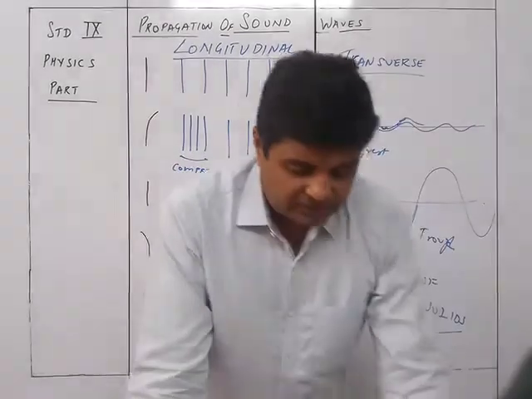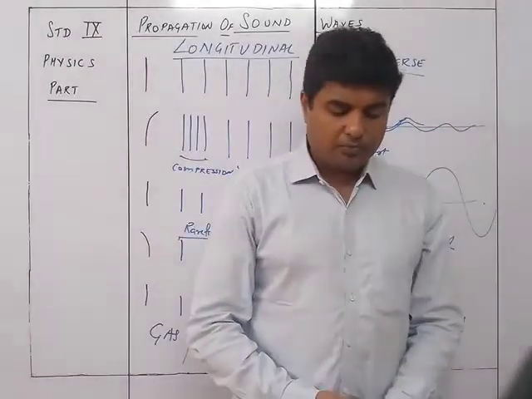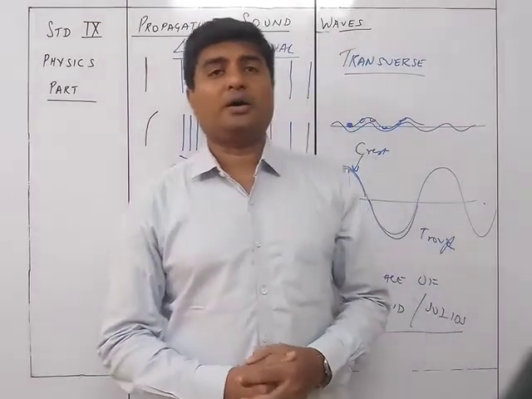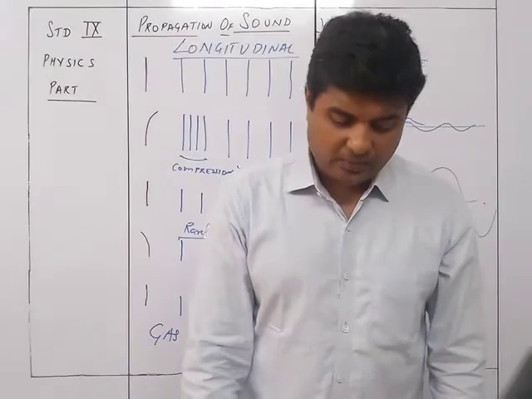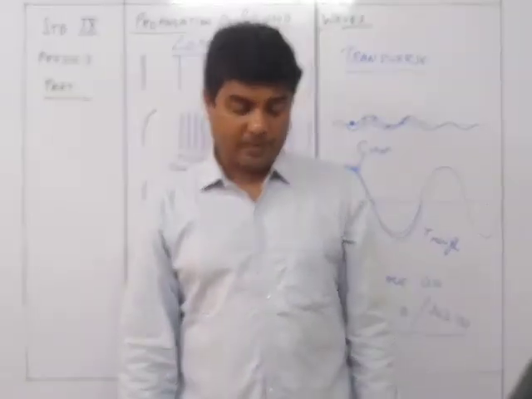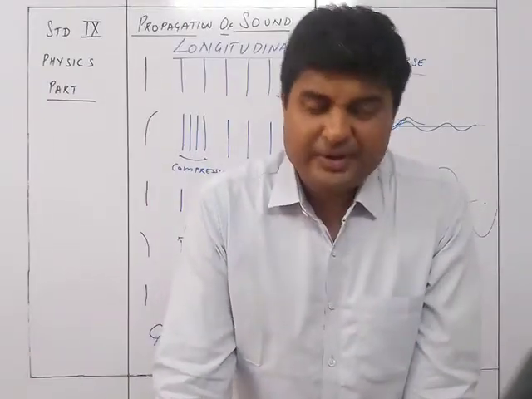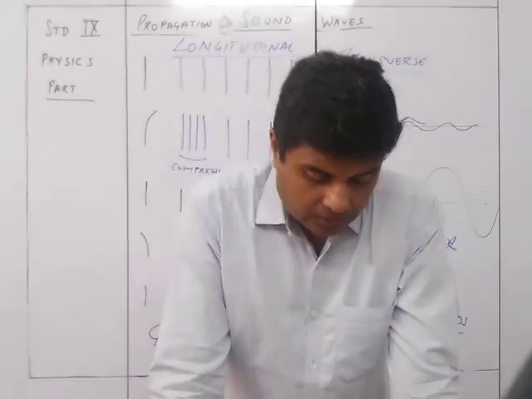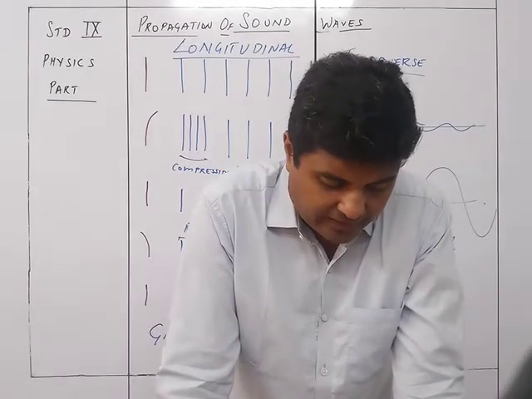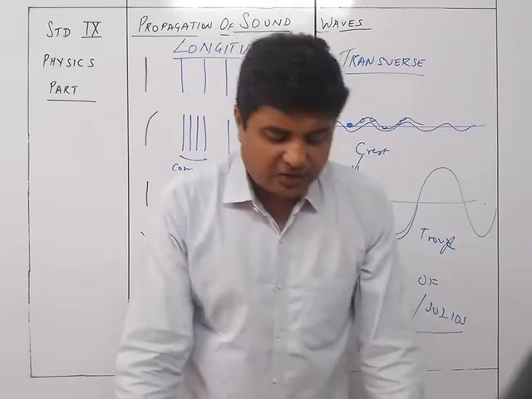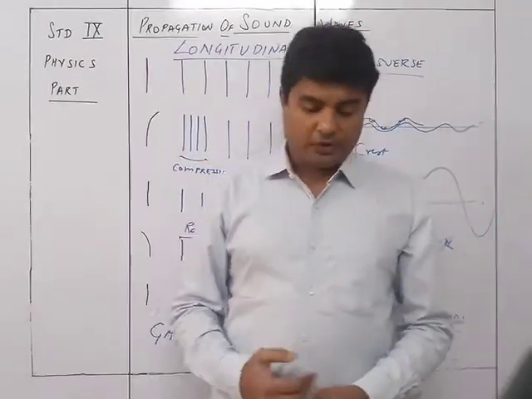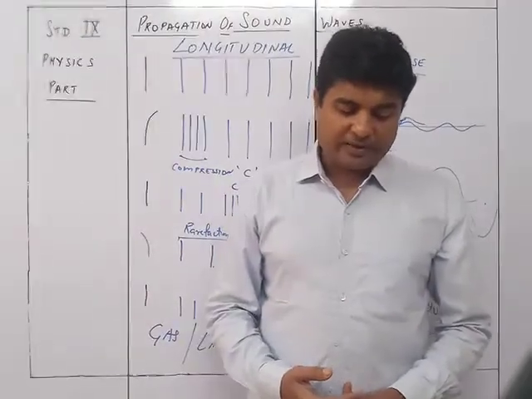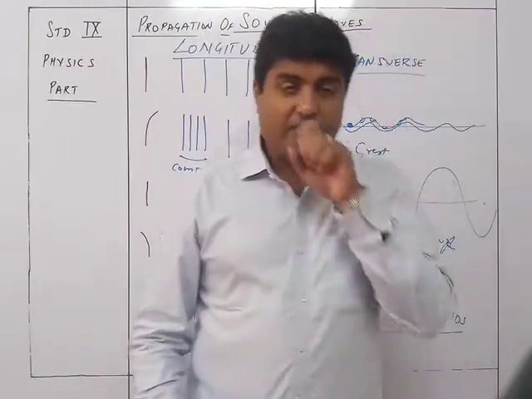Now some terms related to wave motion. These are the important definitions which we need to know. These are very important and we need to learn them properly. The first one is amplitude. When a wave passes through a medium, the maximum displacement of the particle of the medium on either side of the mean position is called the amplitude of the wave. It is denoted by the letter A, and the SI unit is meters.